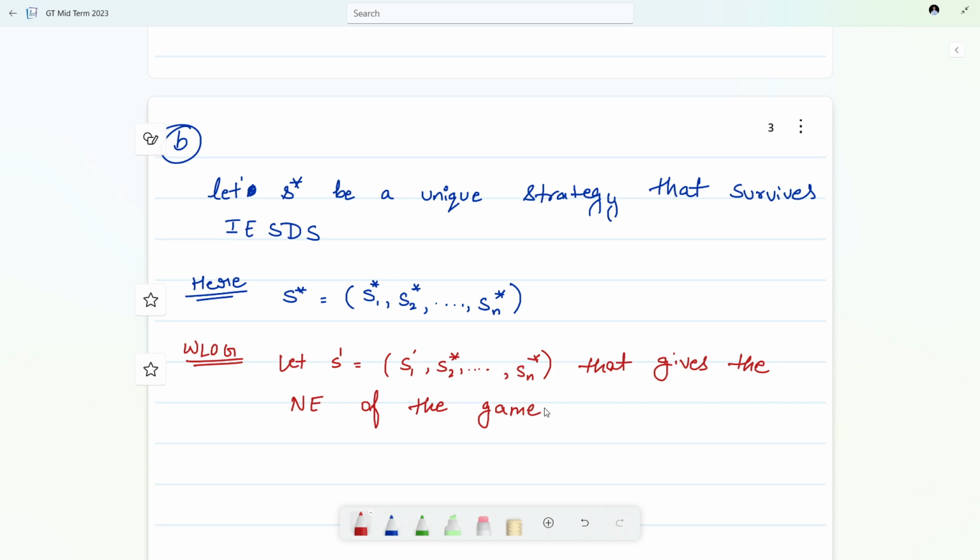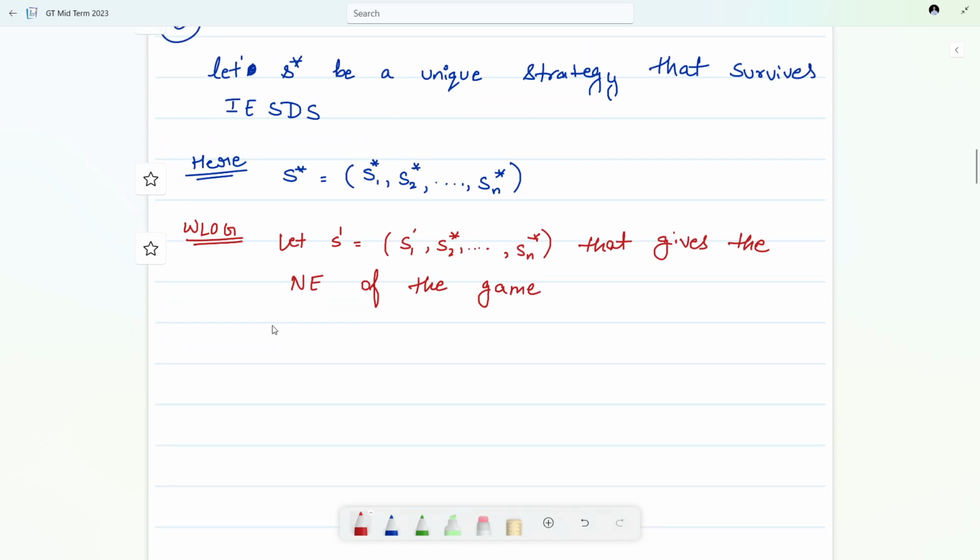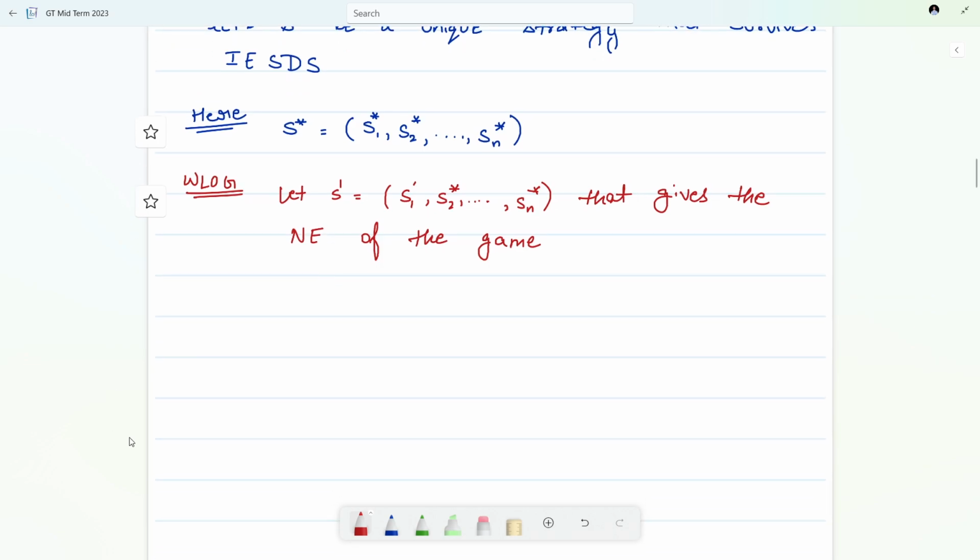In the beginning we assumed that S star is our unique strategy profile that has survived IESDS. Now we are saying let us take another strategy profile S dash and call it a Nash equilibrium of this game.